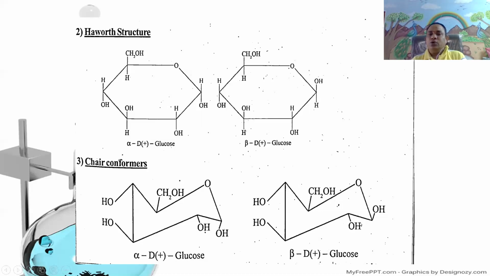These OH groups of the first and second carbons are trans to each other in beta D-glucose. These are the ring structure, Fischer projection formulas, Haworth structures as well as chair conformers of glucose. Okay, thank you.